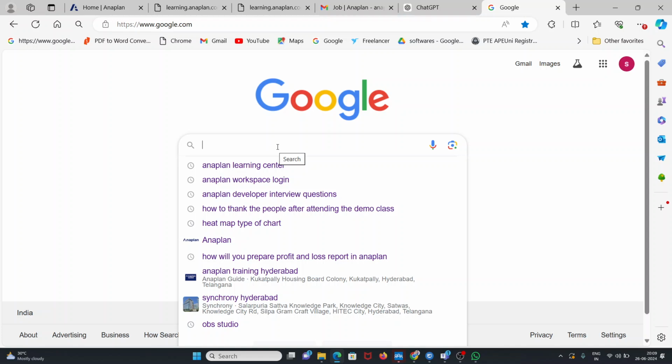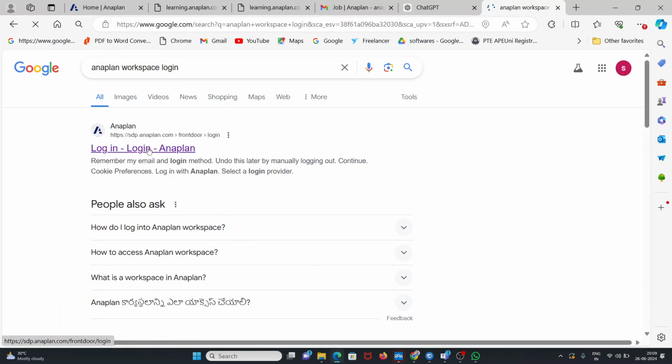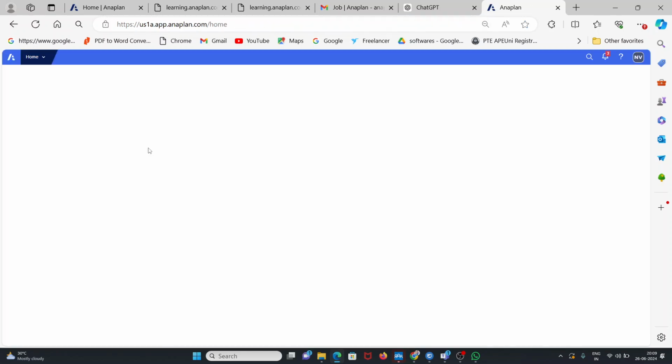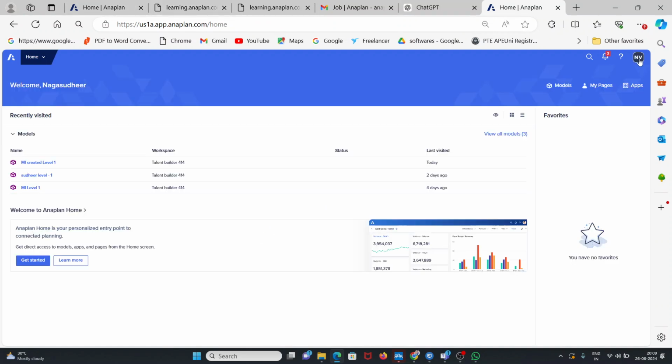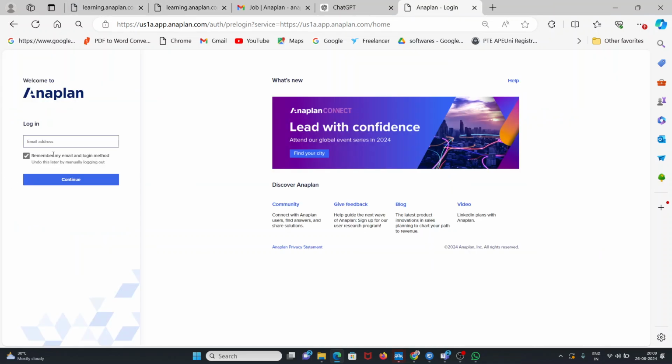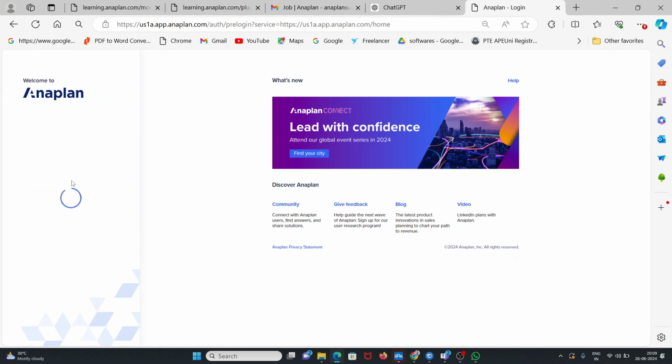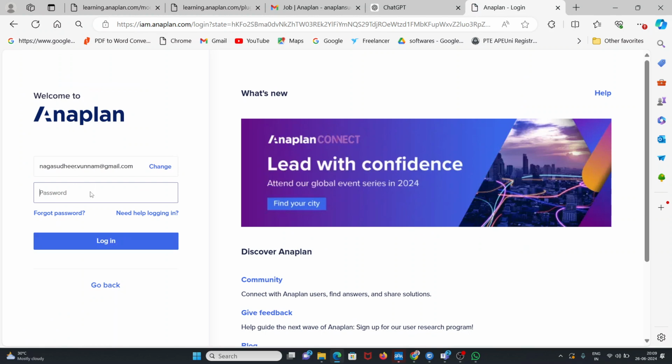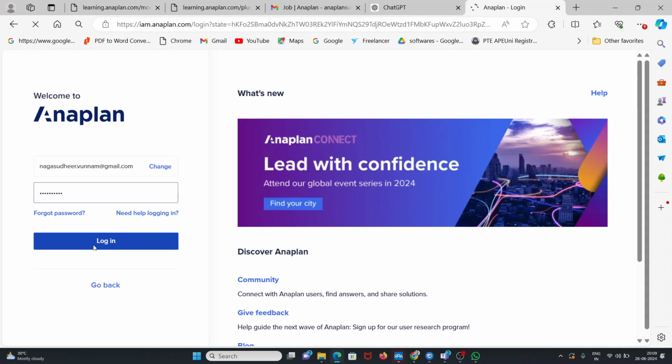So for logging in to Anaplan, simply go to Google and type Anaplan Workspace. Click the first link. Actually, mine is already logged in, so I will log out and log in again to show you. Simply, we can log in like this with our credentials. After joining the company, the client will create the credentials for us to work for that client.